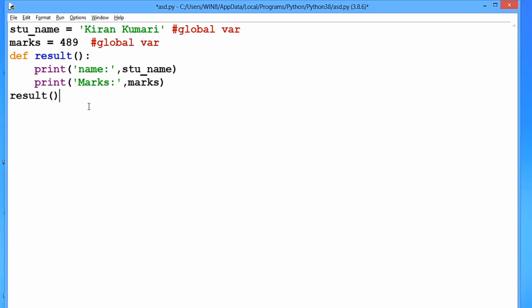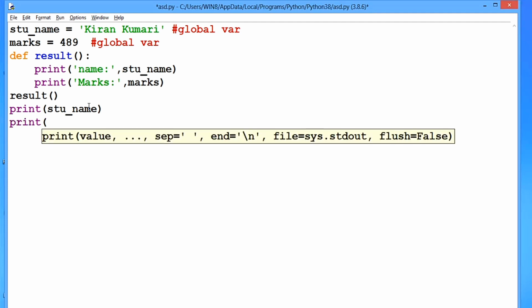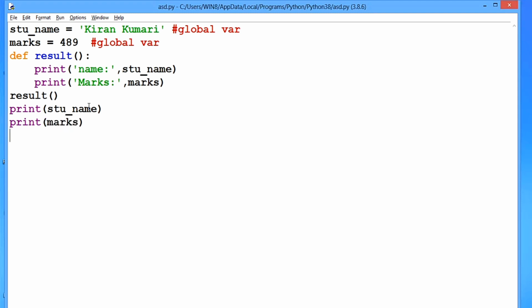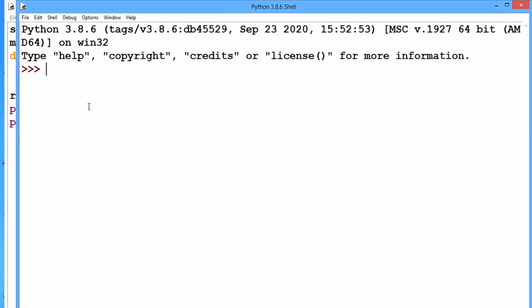So now I will print both these variables outside of the function also. Okay, so you can see I am printing stu_name and same marks. So these both variables are easily accessible whether inside the function or outside of the function.